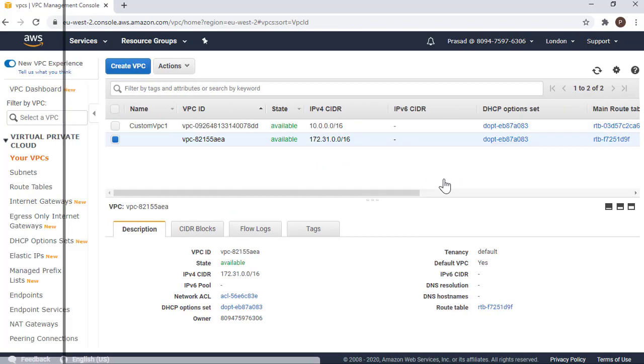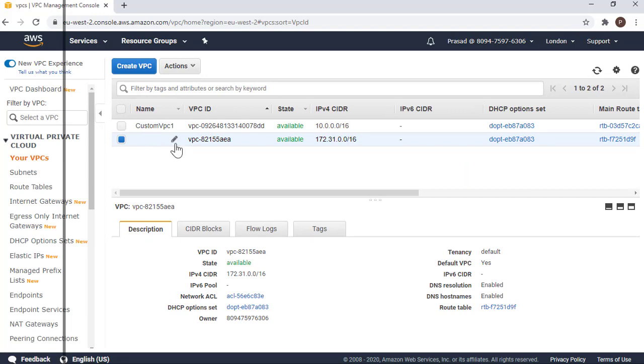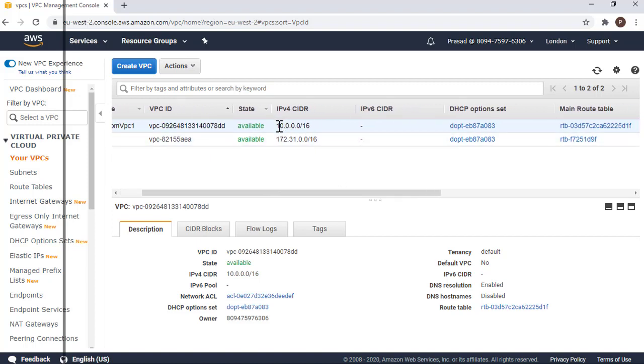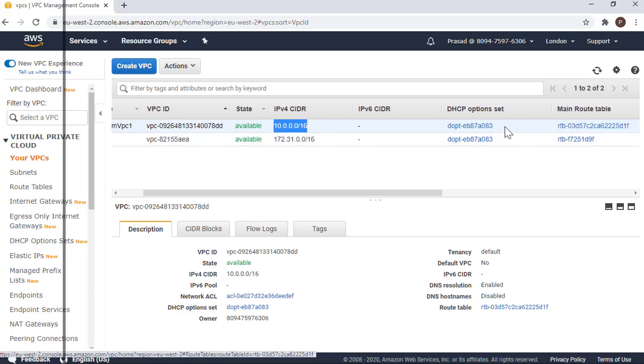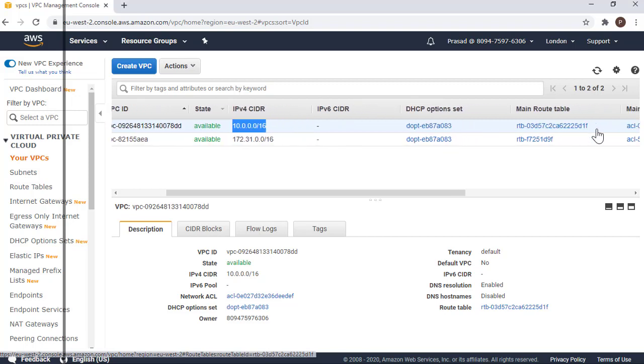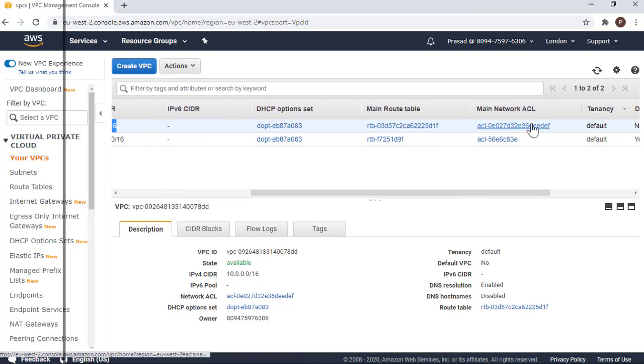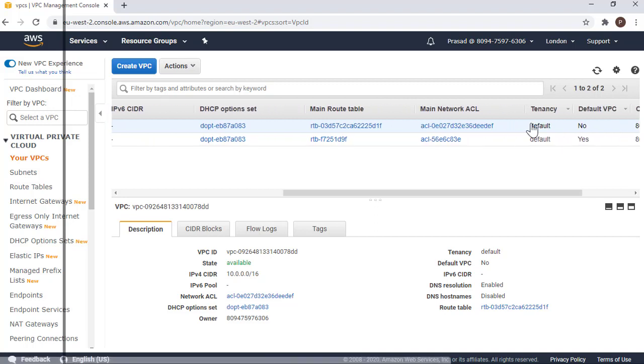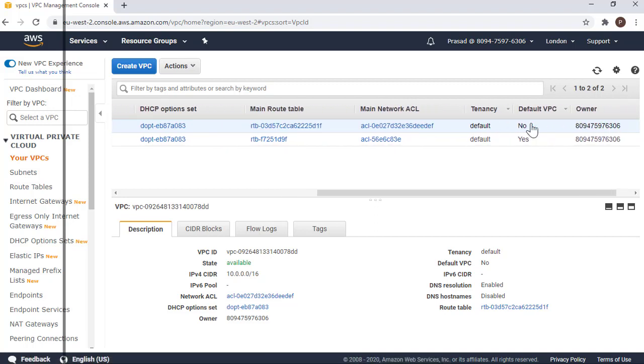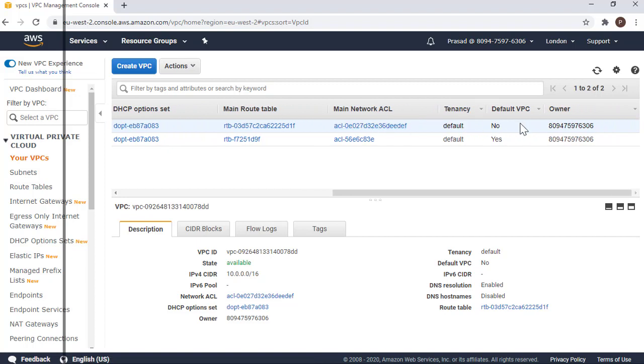So you created a VPC. So now you've got a VPC. This is our new VPC with the ID, let's say, ending with 78DD. It has an IP range. It has a main route table. By default, a route table has already been created just by creating the VPC. It has also created a new network ACL by default. And this is not a default VPC.